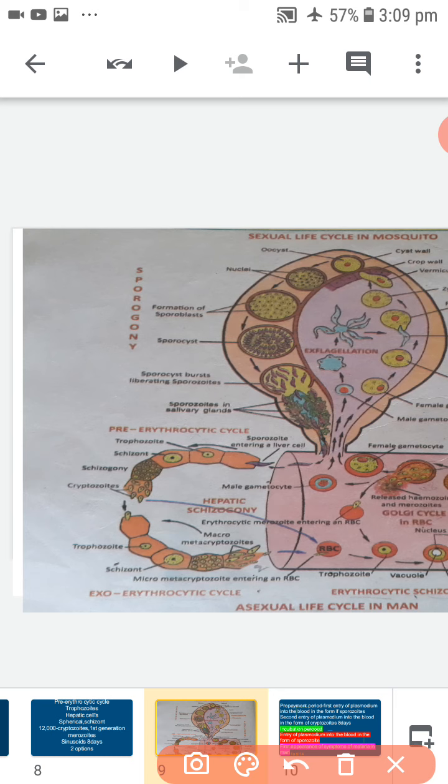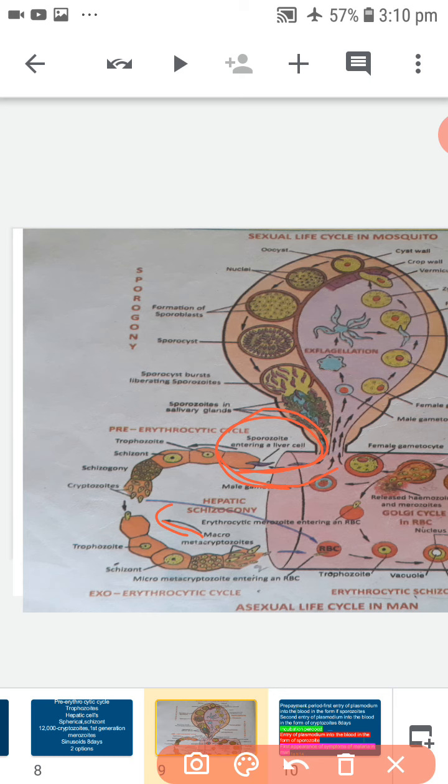The interval between the first entry of sporozoites into the blood and the second entry of cryptozoites is called the pre-patent period.